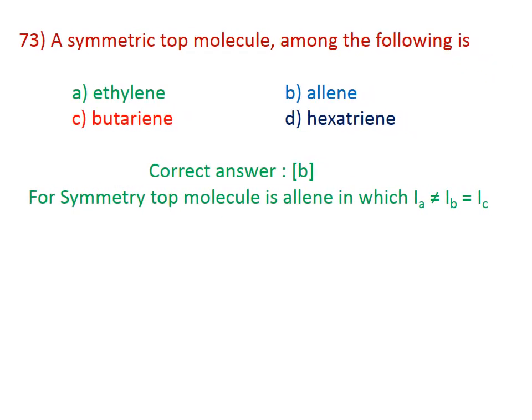73. A symmetric top molecule among the following. The correct answer is B. Allene is the symmetric top molecule. For this, IA is not equal to IB, which is equal to IC. The correct answer is B.